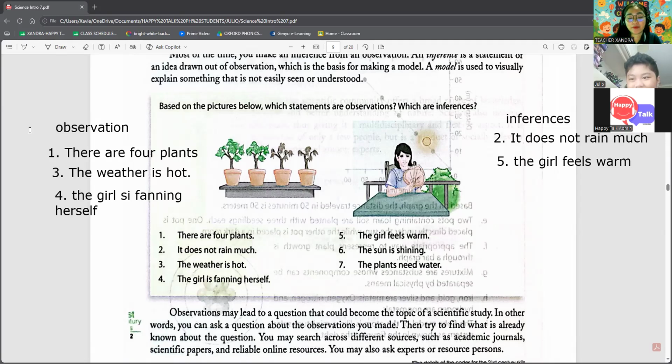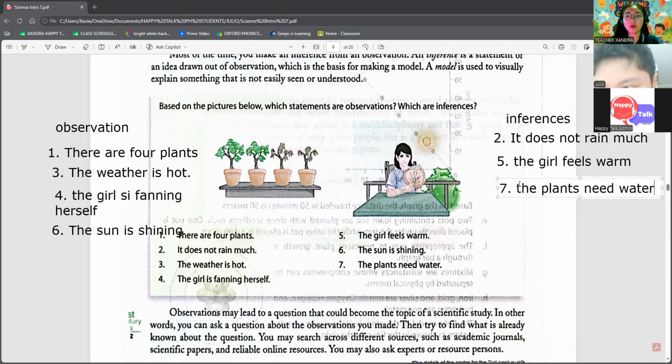Observation? Okay, that's observation because you can see that it's shining based on the picture. The plants need water. It's inference. Because why? Because they're dying. You can see it.